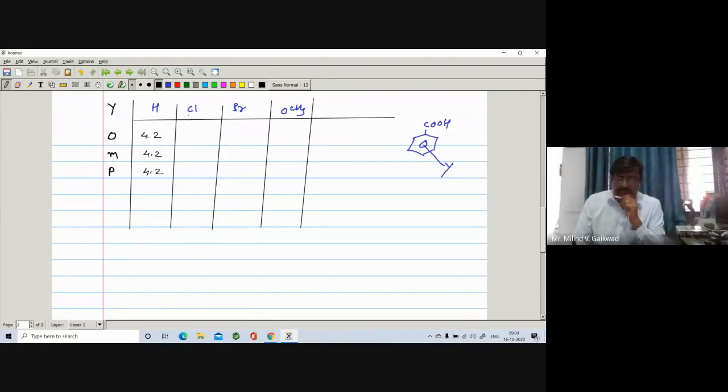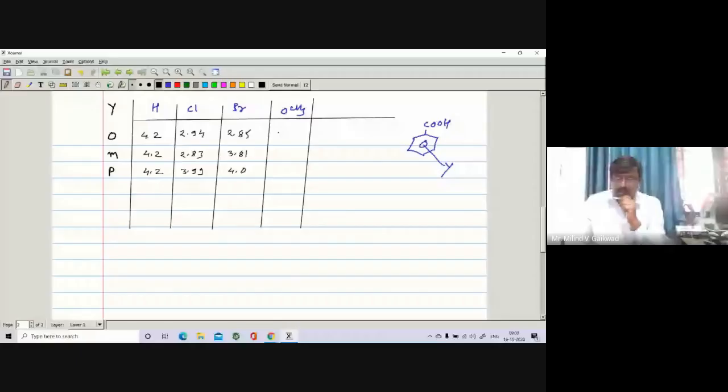If it is chlorine at ortho, meta, and para, then you see that the pK is found to be 2.94, then 2.83, and 3.99.